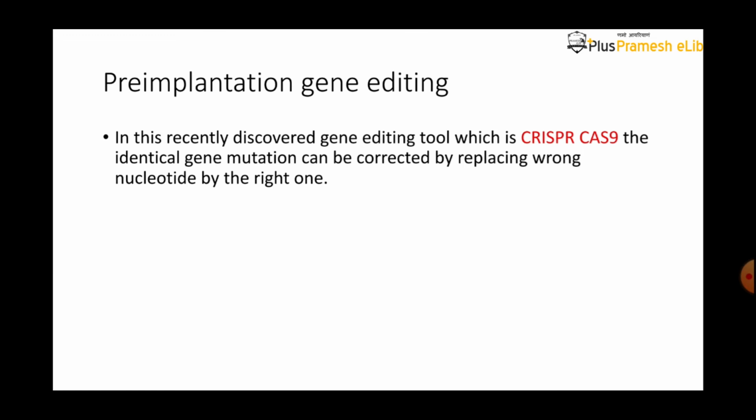It is the editing tool, we can say a molecular scissor, which cuts the DNA and removes it easily. So nowadays the scientists use CRISPR-Cas9 as a molecular scissor. It helps in gene editing.